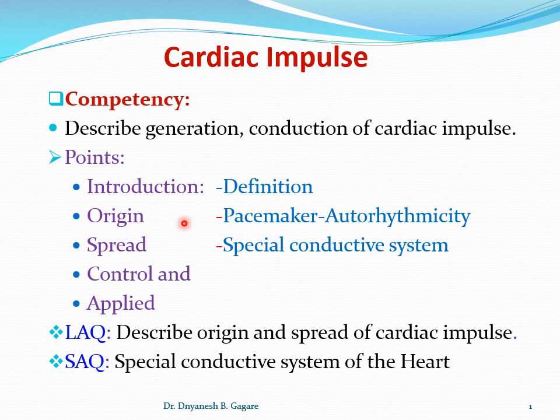Okay, then after origin and spread of the cardiac impulse, we'll see the control. Control means how the production of the impulses is controlled, that is the role of the nervous system. We can say what is the role of sympathetic nerves and parasympathetic nerves, or the influence of the vagus nerve or sympathetic nerves on the generation of the cardiac impulse.